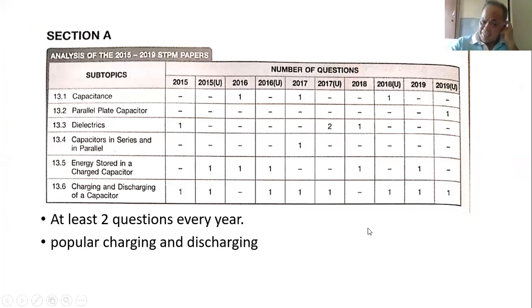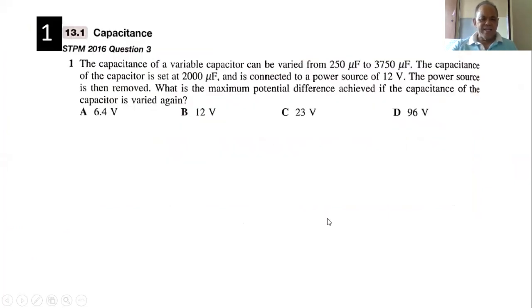Okay, capacitance, at least 2 questions every year. Popular, charging and discharging, you can see there. Okay, charging and discharging, sometimes 3 questions. But usually there are at least 2 questions there. Okay, what's the answer for this one?